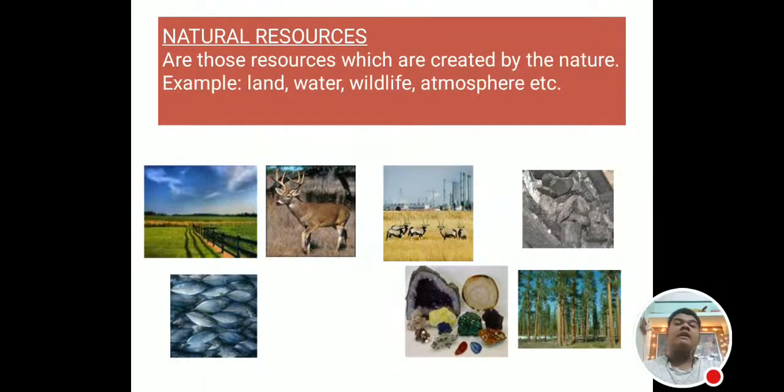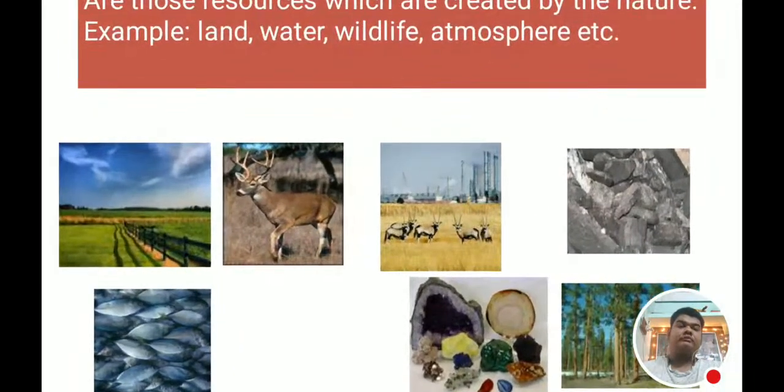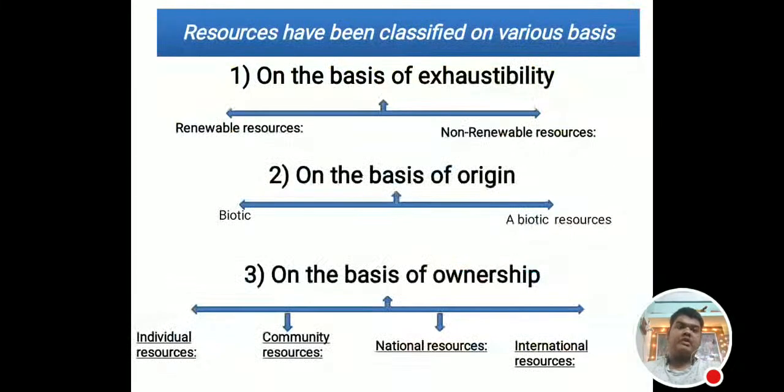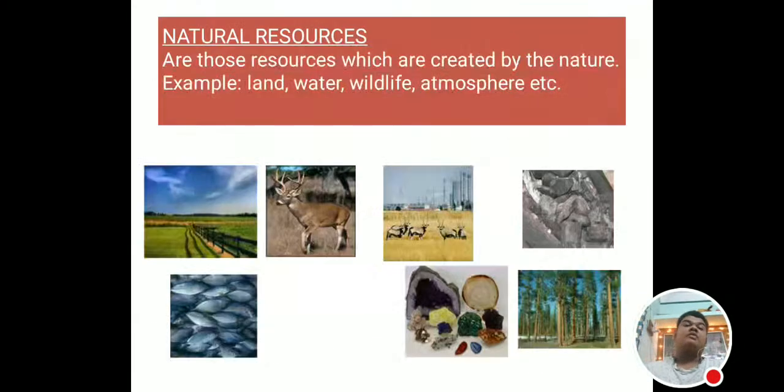So what are natural resources? Natural resources, as you have learned in class 8, are those resources which are created by nature. For example, land, water, wildlife, atmosphere, etc. So what are natural resources? Those that are created by nature: land, water, wildlife, atmosphere, etc. So it is called natural resources.